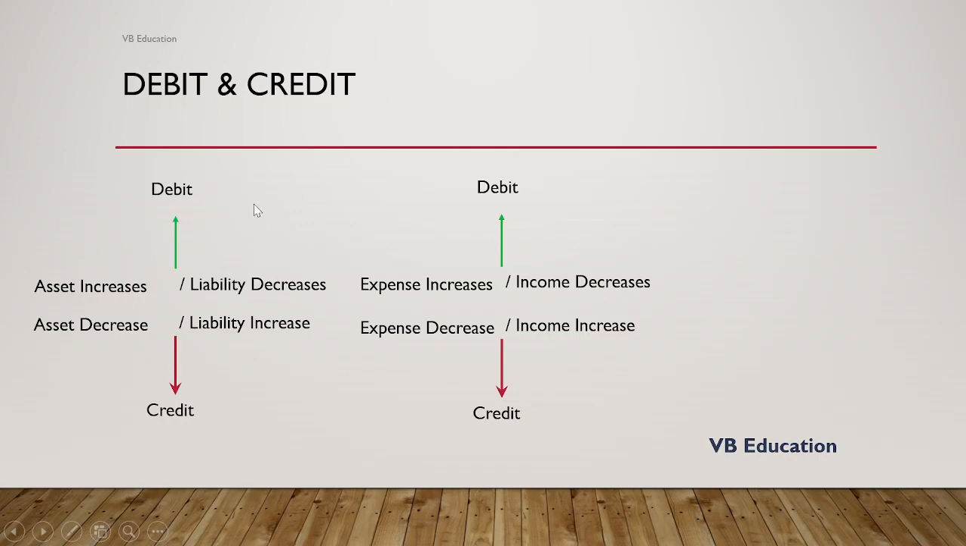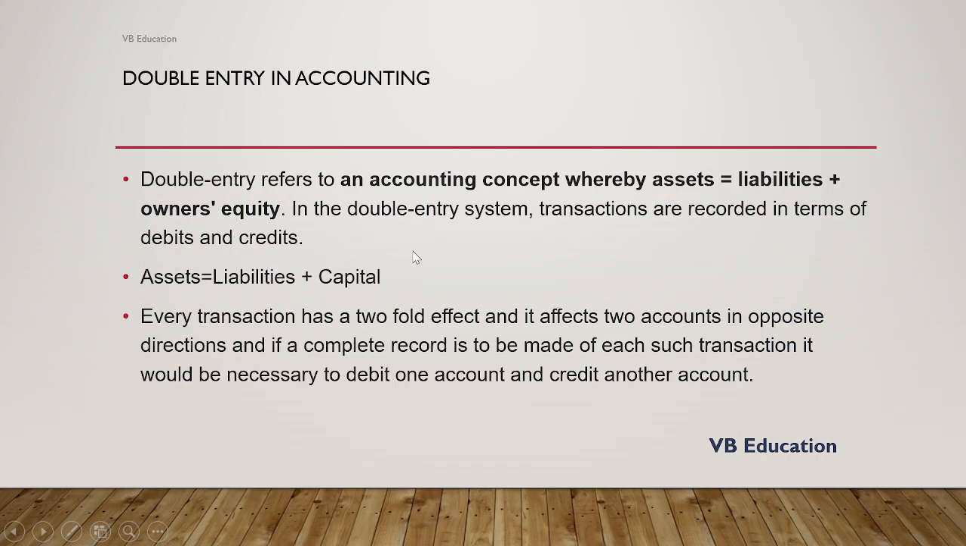Asset increases debit, asset decreases credit. Liability decreases debit, liability increases credit. Expense increases debit, expense decreases credit. Income increases credit, income decreases debit. Okay, fine. Now let's move on to the next slide.